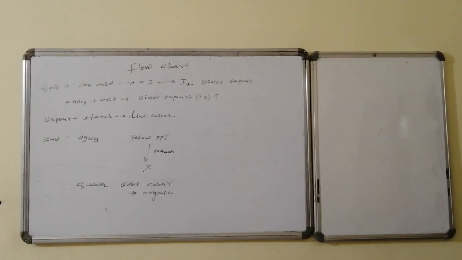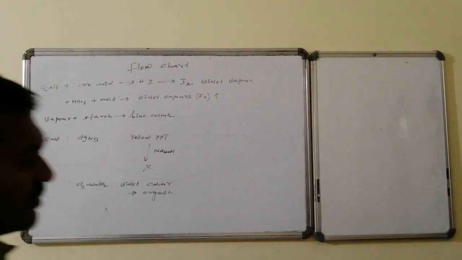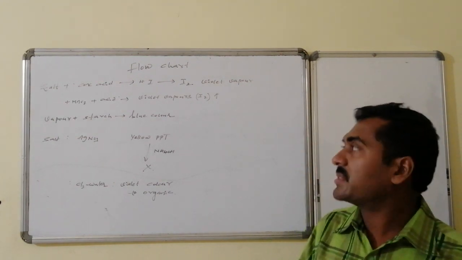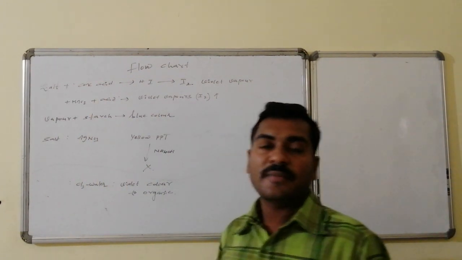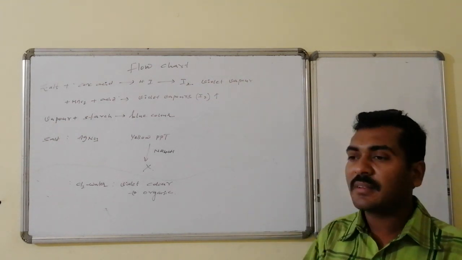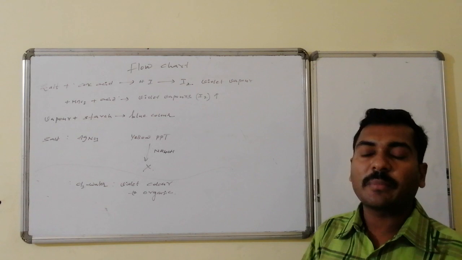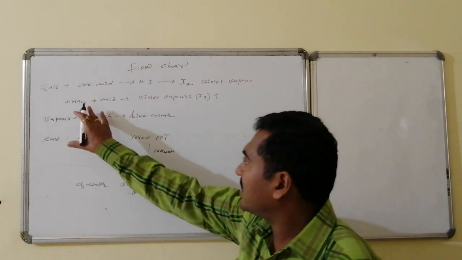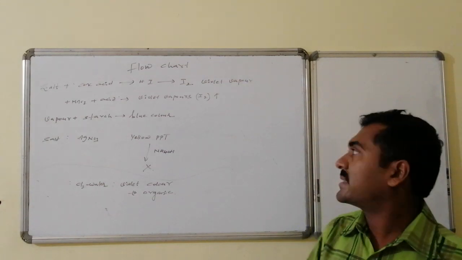The flowchart representation of the iodide related experimental results and observations. Salt on reaction with concentrated acid gives violet vapors, all of which are iodine, whereas these iodine vapors become intensified in the presence of manganese dioxide, that is salt plus manganese dioxide plus acid.